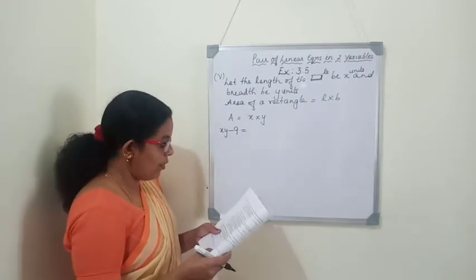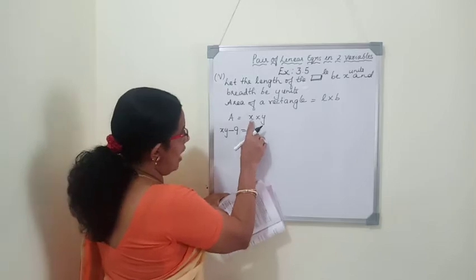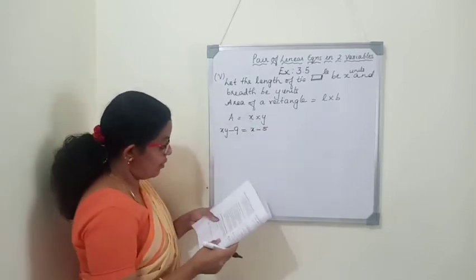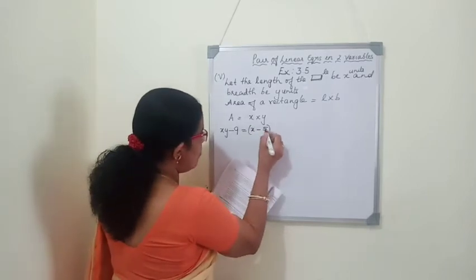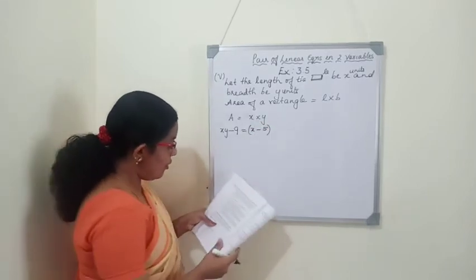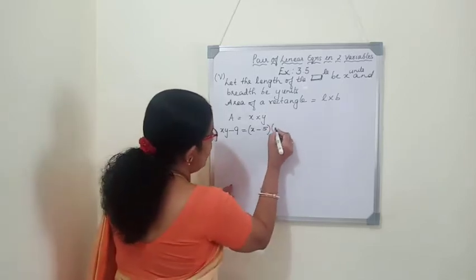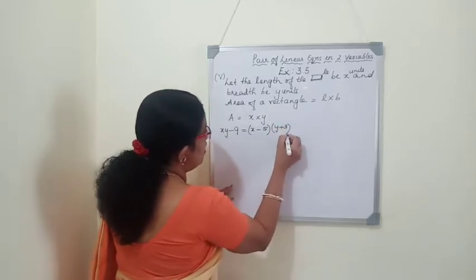length is reduced by 5 units. X is the length. Length will be reduced by 5 units. So x minus 5, in brackets because it is a binomial, into the breadth is increased by 3 units. So y plus 3. So once again I will repeat.